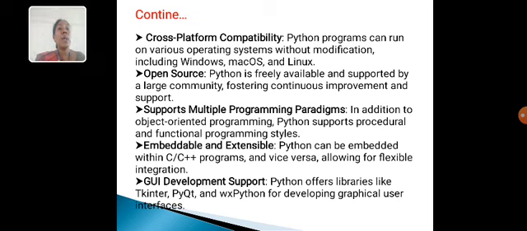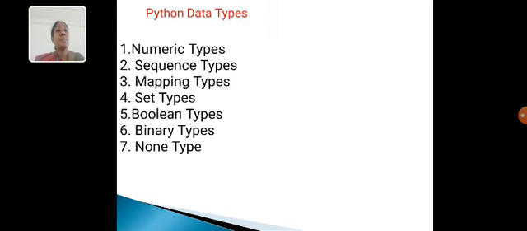Supports multiple programming paradigms. In addition to object-oriented programming, Python supports procedural and functional programming styles. Embedded and extensible. Python can be embedded with C and C++ programs and vice versa, allowing for flexible integration. GUI development support. Python offers libraries like Tkinter, PyQt, and wxPython for developing graphical user interfaces.